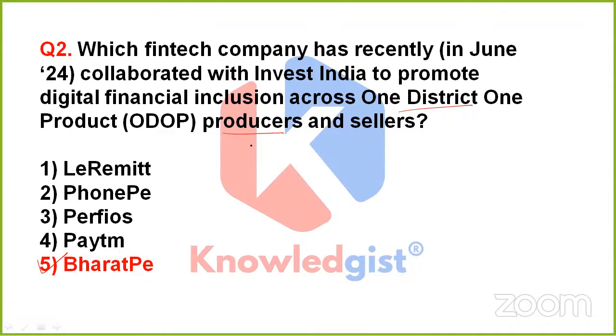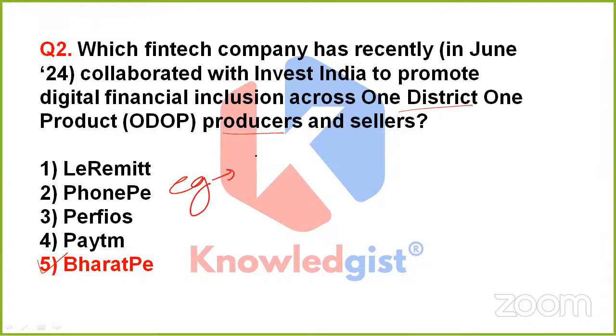The basic goal of this ODOP program is to encourage balanced regional development and socio-economic growth across the country. So that's all about this ODOP program. Apart from it, this ODOP program also helped many handicrafts workers in Uttar Pradesh to find employment and boost the state's economy. So this is kind of an example.